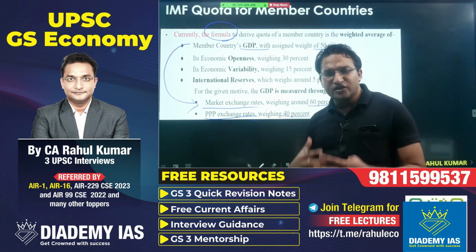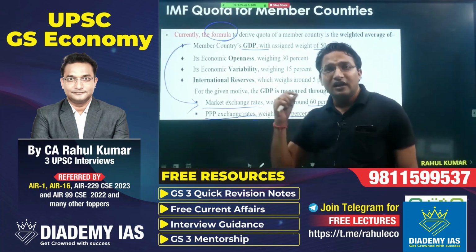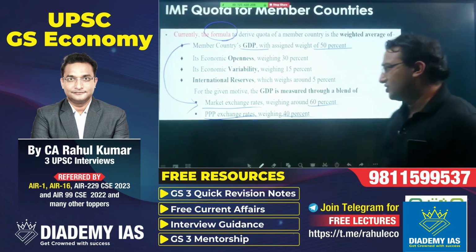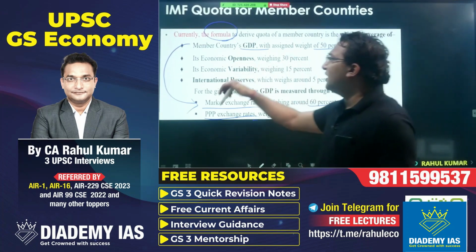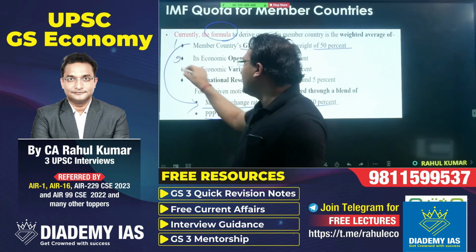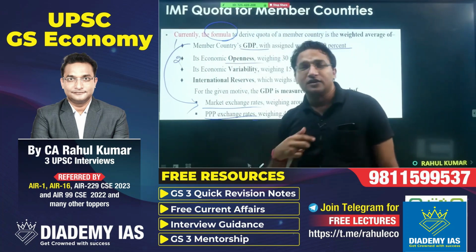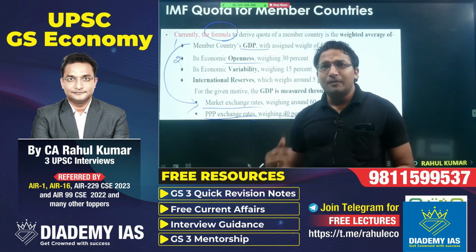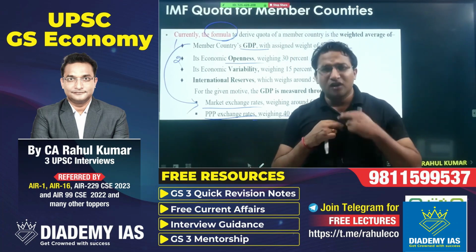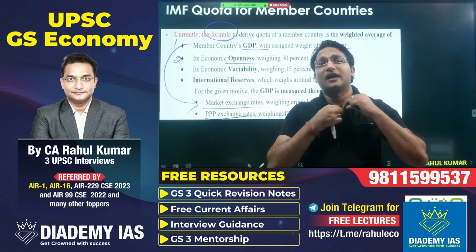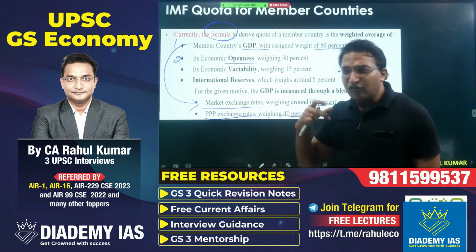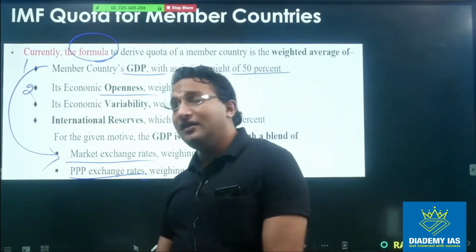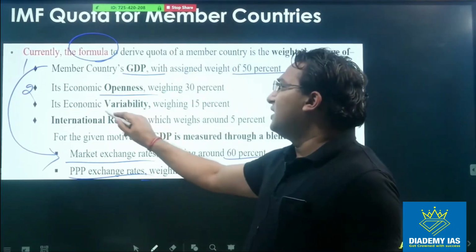What is the meaning of PPP exchange rate? I have already discussed it in the national income chapter. So you should go to the national income chapter and see the lecture over there, right? So first is the GDP, second is economic openness. So whether there is current account convertibility and capital account convertibility. For example, in India we have current account convertibility, but we do not have complete capital account convertibility, right? So if we also have capital account convertibility, then our quota can increase, and our voting right in the IMF can increase.